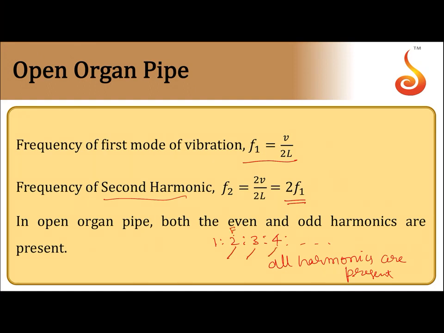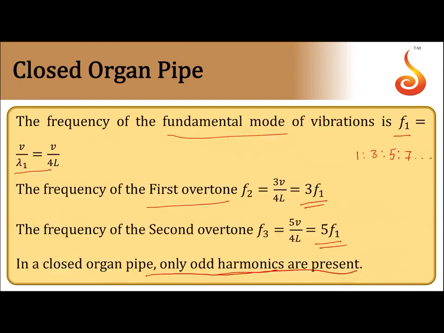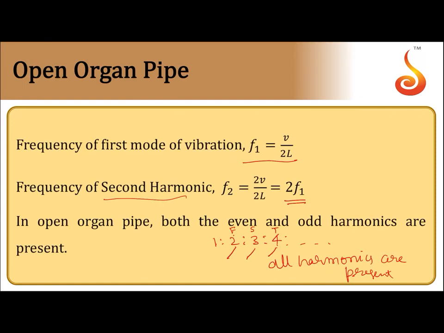The second harmonic here is the first overtone, this is the second overtone, third overtone. Whereas in the case of a closed pipe, this is the first harmonic, this is the third harmonic, fifth harmonic, seventh harmonic. Even harmonics are missing here. So the third harmonic is the first overtone, the fifth harmonic is the second overtone, the seventh harmonic is the third overtone. So overtones are frequencies which are higher than the fundamental, whereas harmonics are frequencies which are integral multiples of the fundamental.